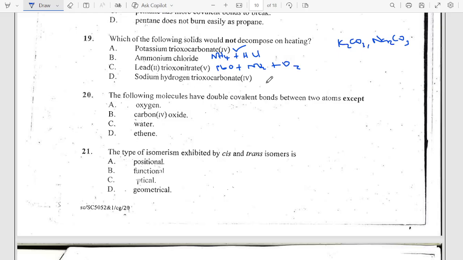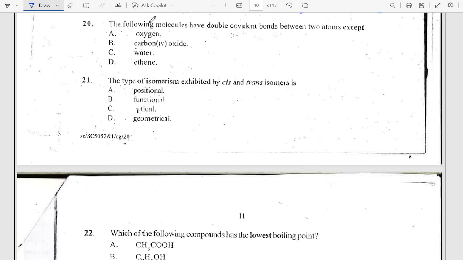Sodium hydrogen trioxocarbonate decomposes to give carbonate (CO3) plus water plus CO2. It's important you know these things. But the carbonates of sodium and potassium do not decompose. Now the next one says: the following molecules have double covalent bonds between two atoms except...